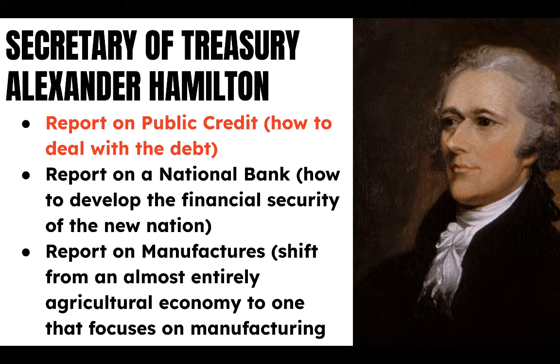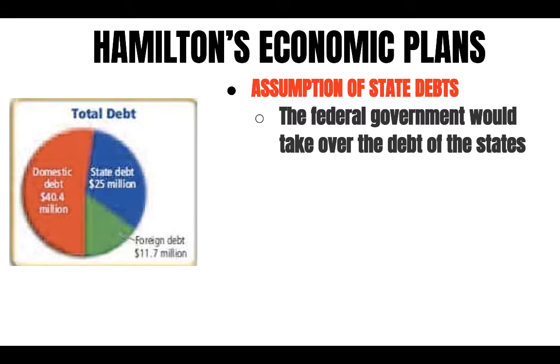In the report on public credit, Hamilton advocated that the federal government should assume all of the individual state debts from the American Revolution. This plan, known as the Assumption Plan, was meant to deal with the problem you can see in the graphic there. As you can see on the graphic, not only was the national government in debt, but also many states owed millions of dollars. Under the Assumption Plan, the U.S. government would take on the debt of the states.